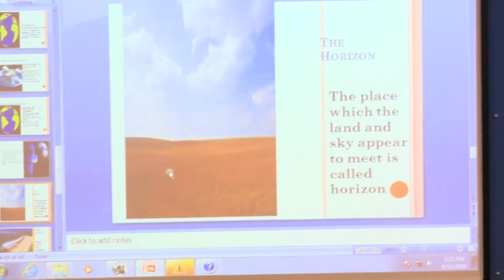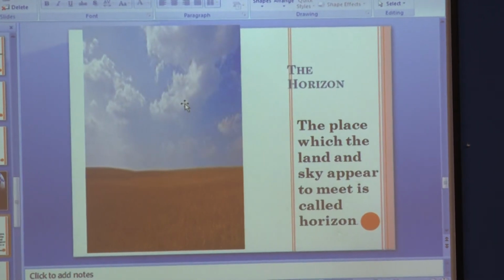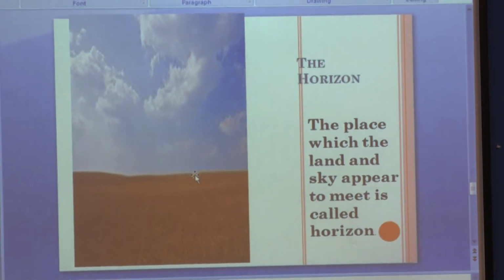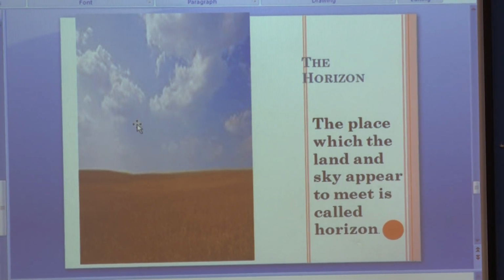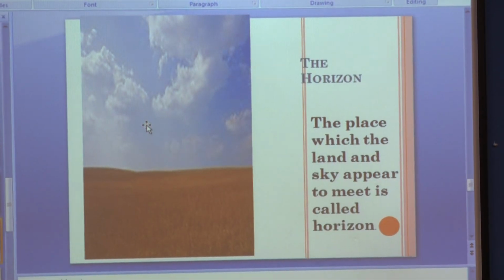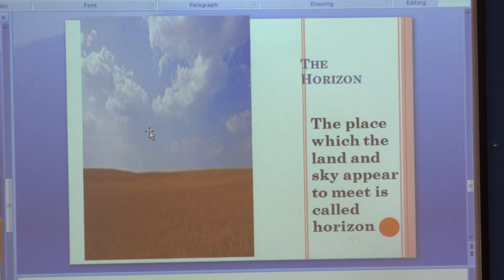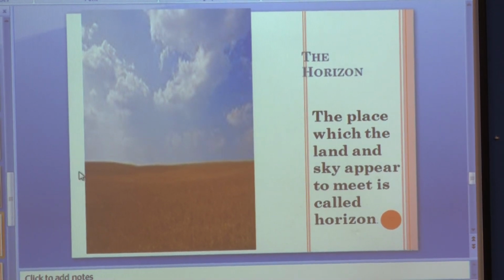Next, the horizon. Here you can see the place where the land and the sky appear to meet is called the horizon. If we look far, the land and the sky appear to meet, but in reality it's not like that.